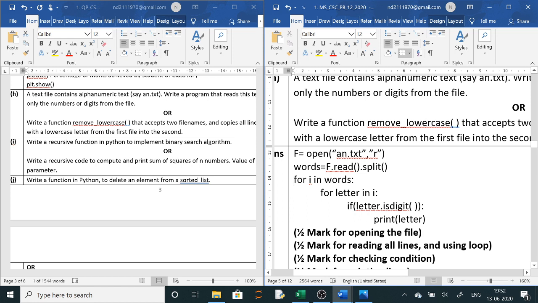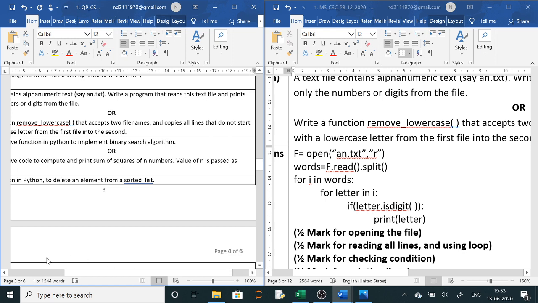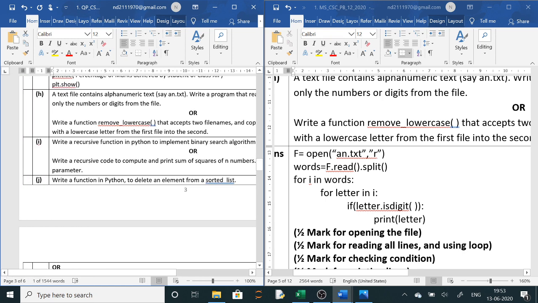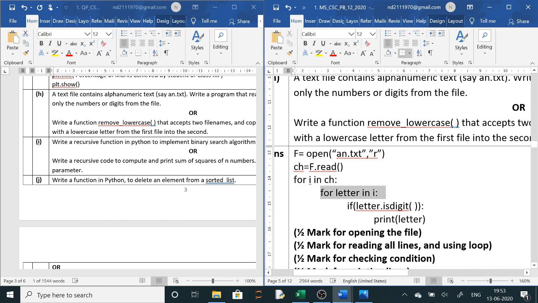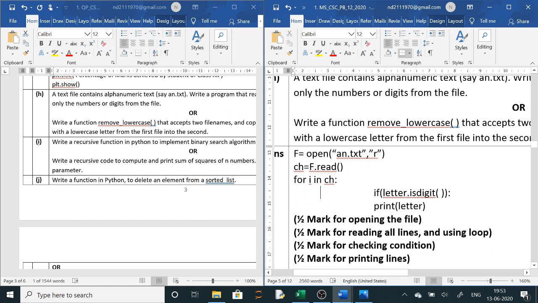In that word, what is the question? Let me go through the question first. It reads the text file and prints characters. It is characters, you don't require split in this. Characters means one by one. So this is a character based question. So here you take character, and simply from the character, one by one character you can collect here.